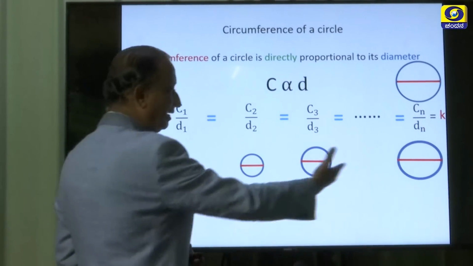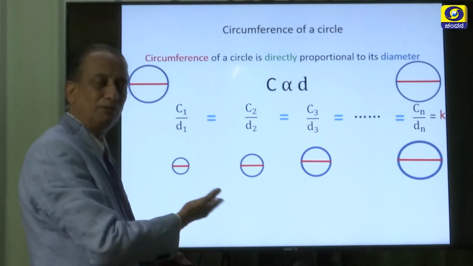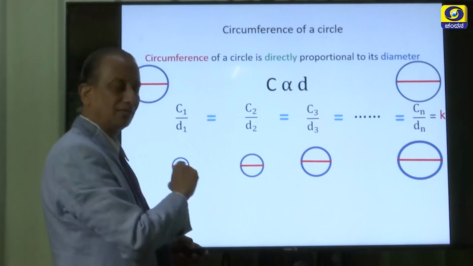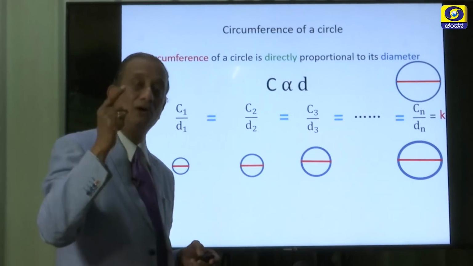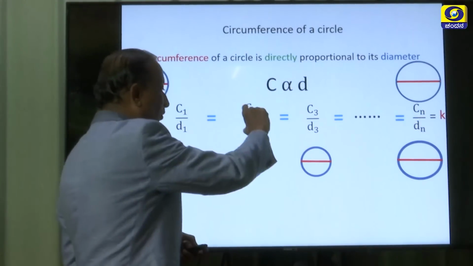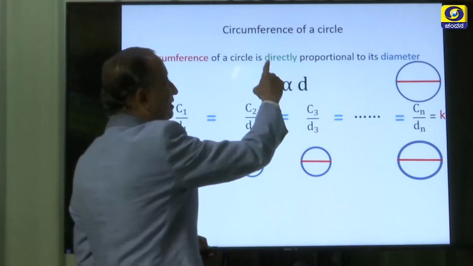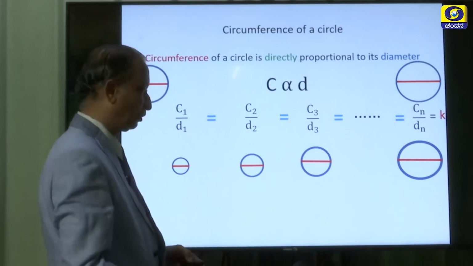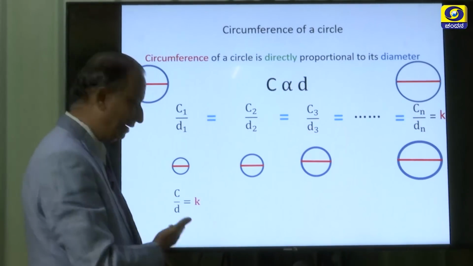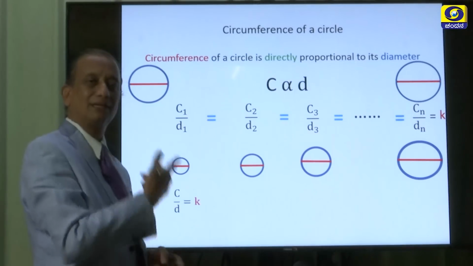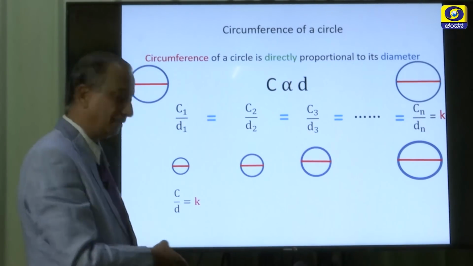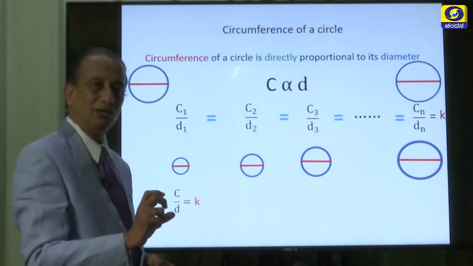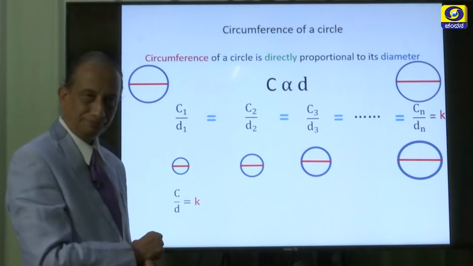So, in all these cases, however big or small the circle may be, the ratio of the circumference of the circle to its diameter is always a constant. If the quotient is a constant, we say this is a direct proportion. So we can rewrite this as: circumference of any circle divided by its diameter is always some constant. Let us denote this constant by the letter K.